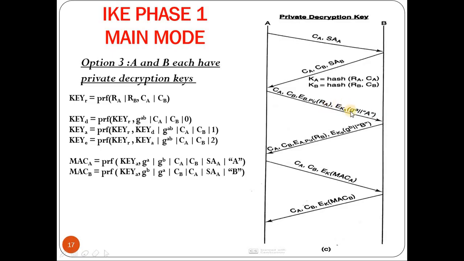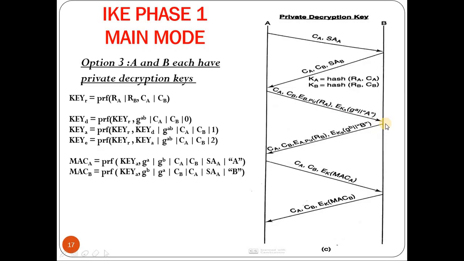Again, it creates one more component which includes the Diffie-Hellman partial key, that is g to the power A mod P, concatenated with the identity of A, and this whole thing is encrypted using the key KA. Now how is K computed? K is the hash of RA, that is a random number chosen by A, along with the cookie of A. Using that value, it is encrypted.